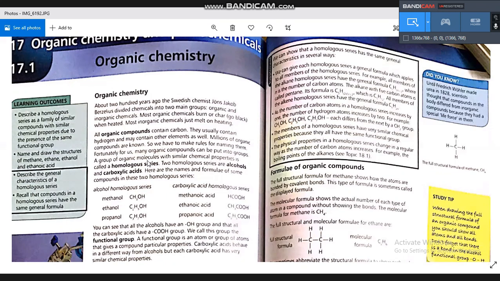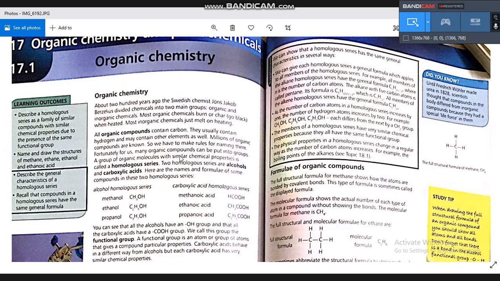Organic compounds of the same group, like alcohols, have the same chemical properties because they all have the same functional group.